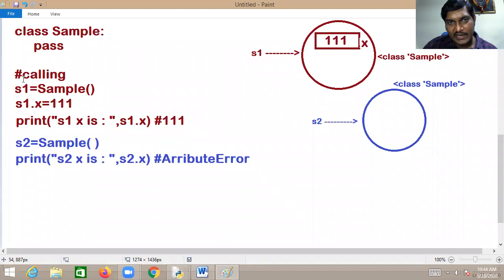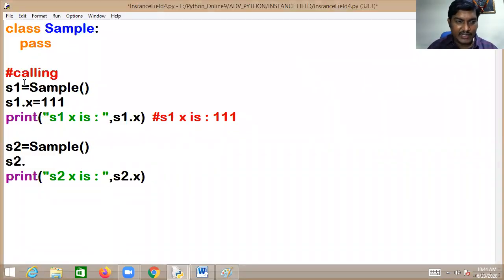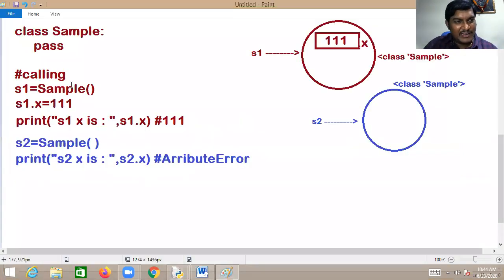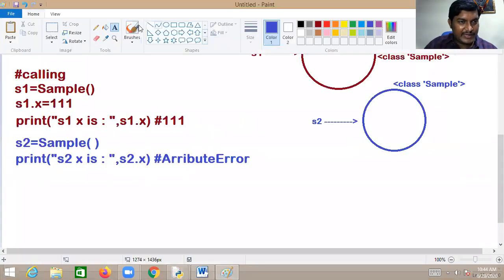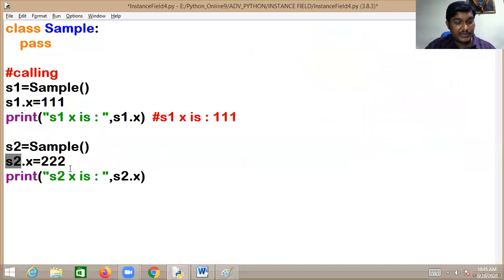Sir, now I want to add one member in S2. Then you write S2.x equal to 222. Now 222 is assigned to the x member referred by S2. Then what happens? One memory block will be created, with the name x in S2, because you have written this code, S2.x.